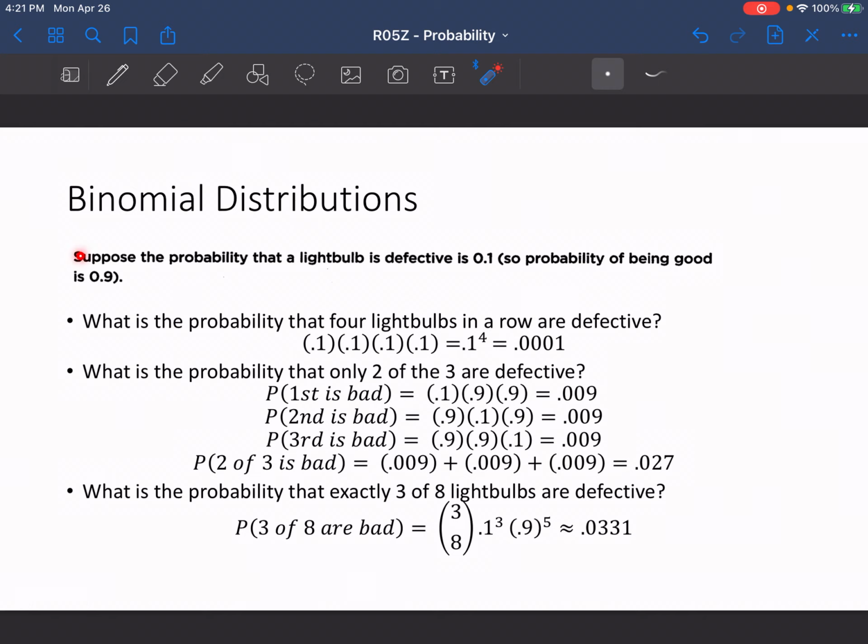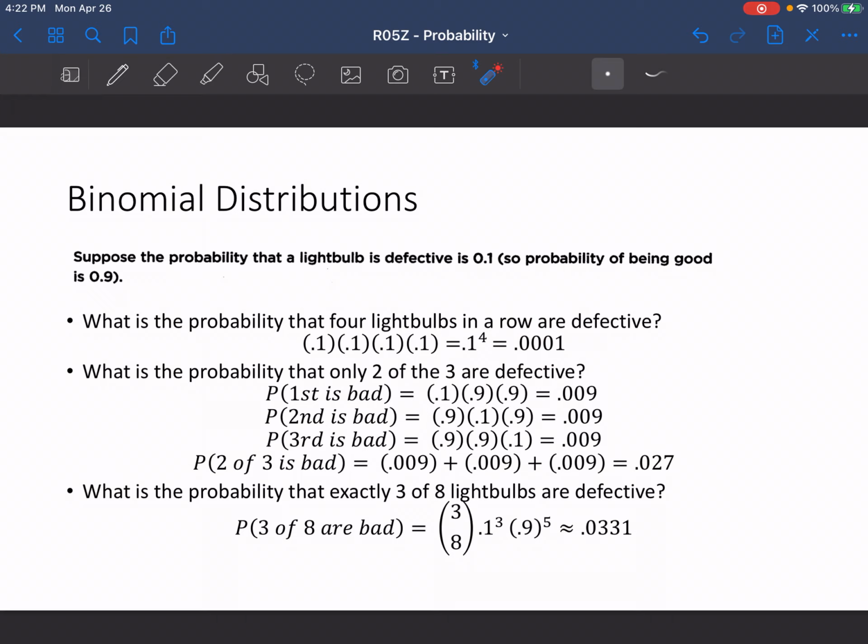So suppose that the probability that a light bulb is defective is 0.1. So the probability of being a good light bulb is 0.9. If we're asked what is the probability that 4 light bulbs in a row are defective? What we could do is take the probability that all 4 are defective, so 0.1 times 0.1 times 0.1 times 0.1, or 0.1 to the 4th power, and that would give us a probability of 0.001.